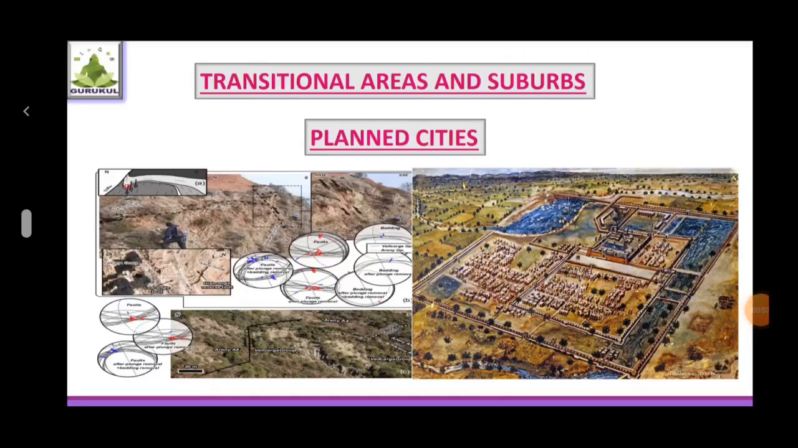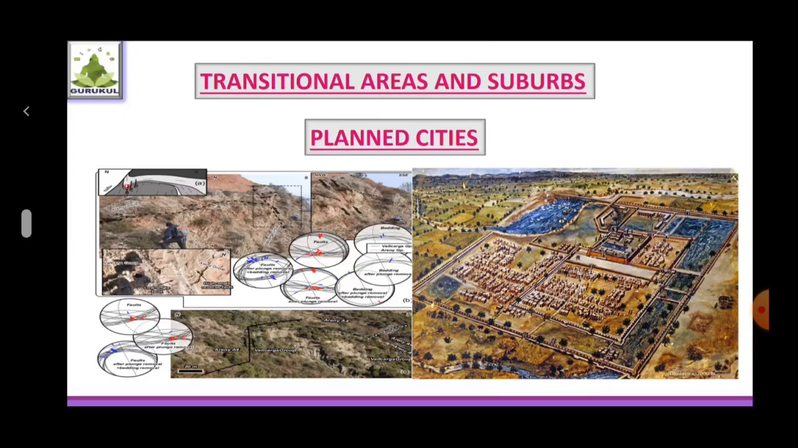Very good morning, students. In our previous class, we have discussed different types of land use and uses of land use. Now in this video, we are going to discuss transitional areas and suburbs. Along with that, we are also going to discuss planned cities.